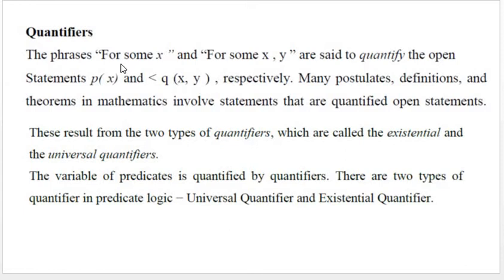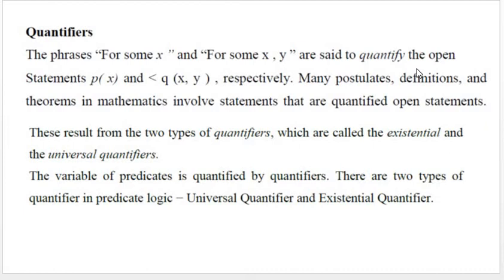Quantifiers. The phrases "for some x" and "for some x, y" are said to quantify the open statements P of x and Q of x, y respectively. Many postulates, definitions and theorems in mathematics involve statements that are quantified open statements. These result from two types of quantifiers, called the existential quantifier and the universal quantifier. The variable of predicates is quantified by quantifiers.